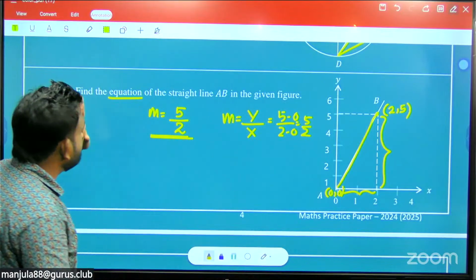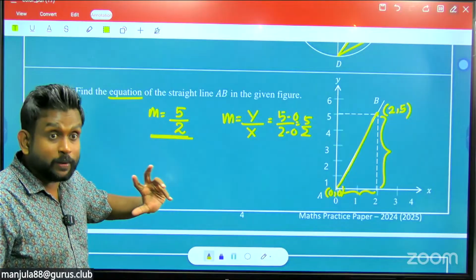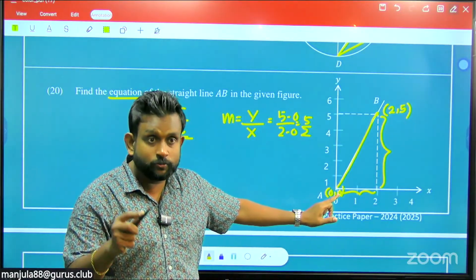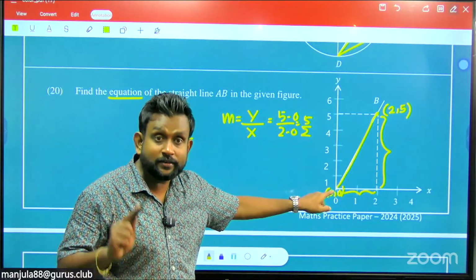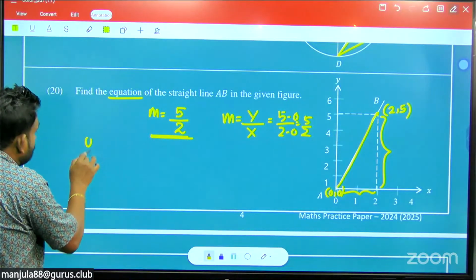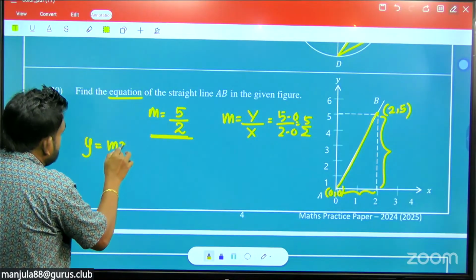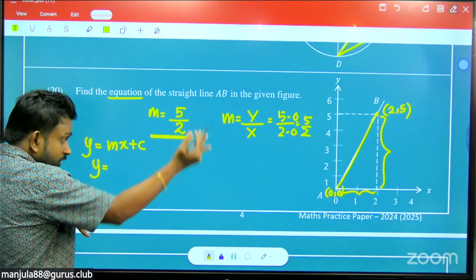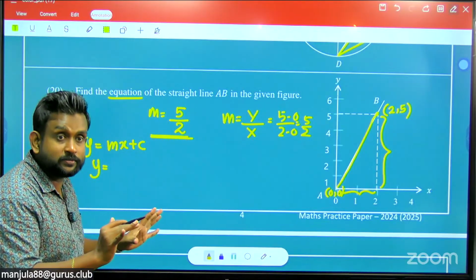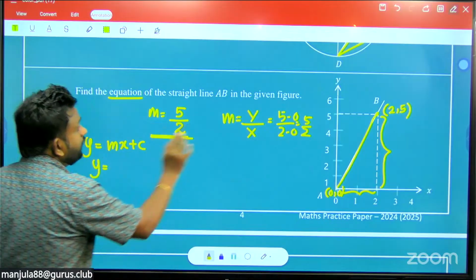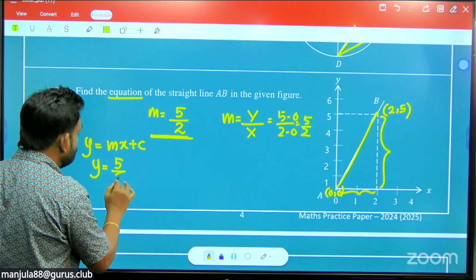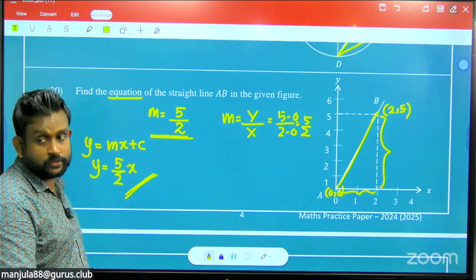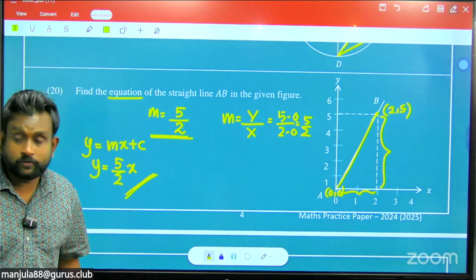He asked for the equation. This line is passing through the origin, which means the intercept is 0, because it cuts the y-axis at 0. The format is y equals mx plus c, and with c as 0 it is y equals mx type. That is known: if it passes through the origin, it is a y equals mx type equation. So y equals m, and m is 5 upon 2, so y equals 5 upon 2 x. Don't write the 0. Hands up those who got the answer, 5 upon 2x.